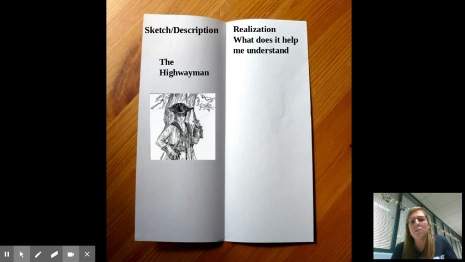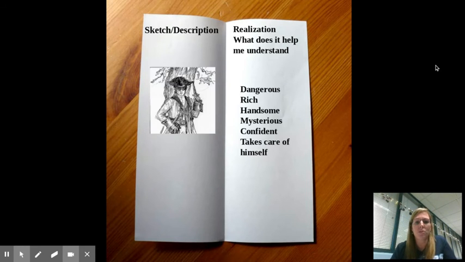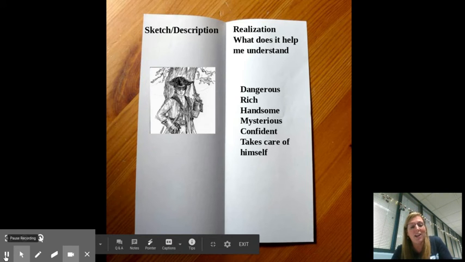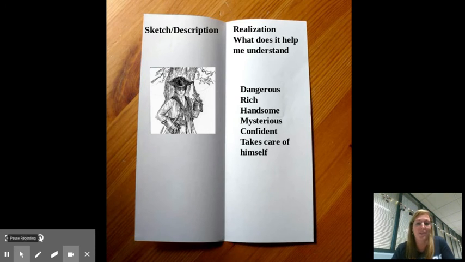So right now we're going to fill some of that in on what does it help you to realize. So let's write those in next to your sketch under realization. That by looking at him, you can tell he's kind of dangerous. You can tell that he's rich. He's a handsome or dashing man. He's very mysterious. And he's confident, and it's obvious that he takes very good care of himself. So you should be adding those things right now underneath where it has the realization. So go ahead and write that underneath your realization. Teachers pause if students need a second to add that in. And then we're going to keep going, and you'll have another sketch to do of another character.